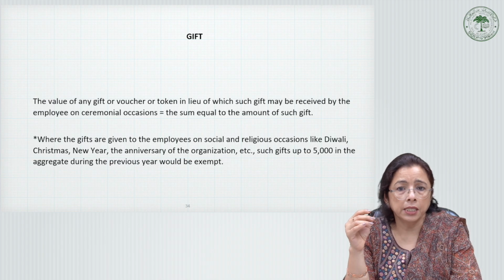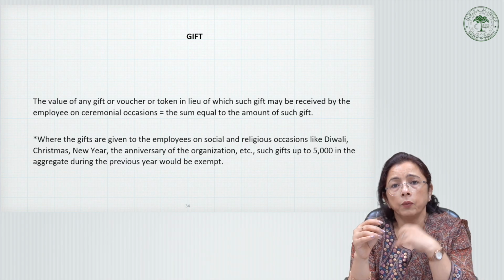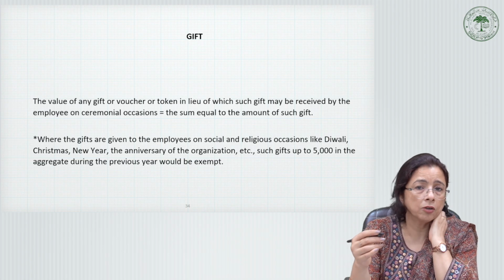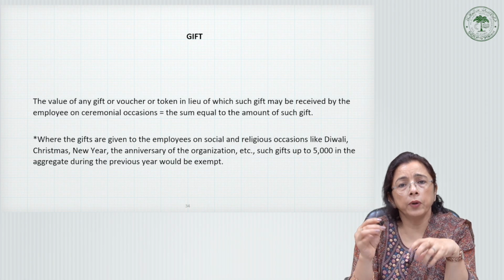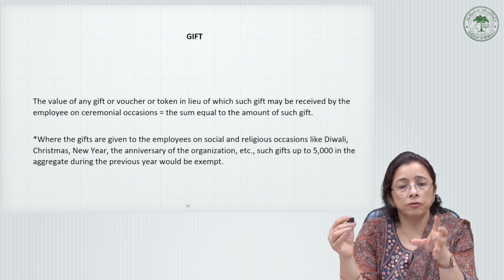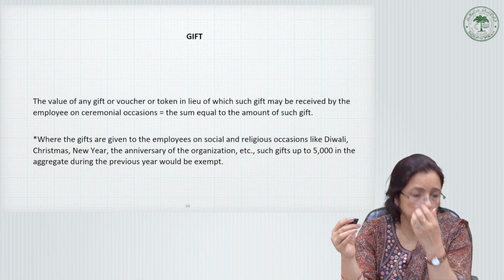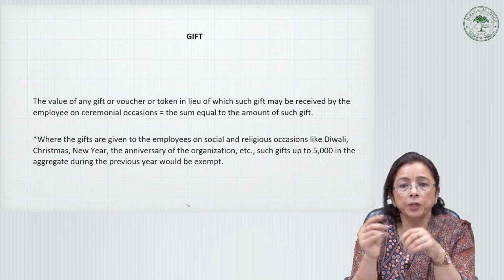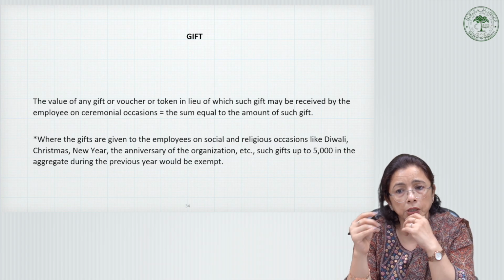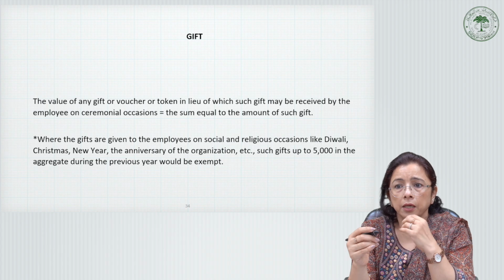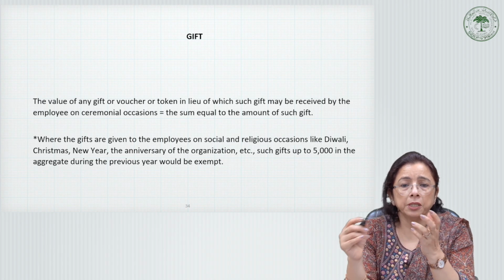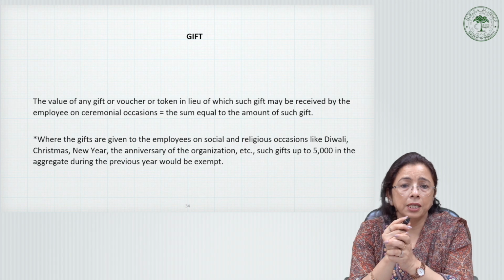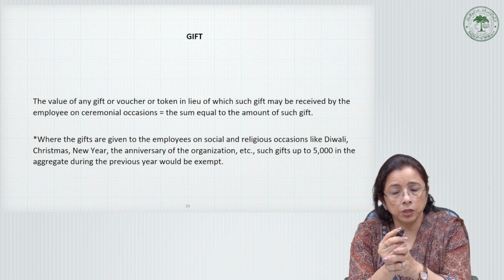For example, whenever there is a wedding of an employee's son or daughter, they send a gift. Obviously it has to be a gift, not cash, given on a social or religious occasion like Diwali, Christmas, etc. In this case, an exemption is given up to rupees 5,000.